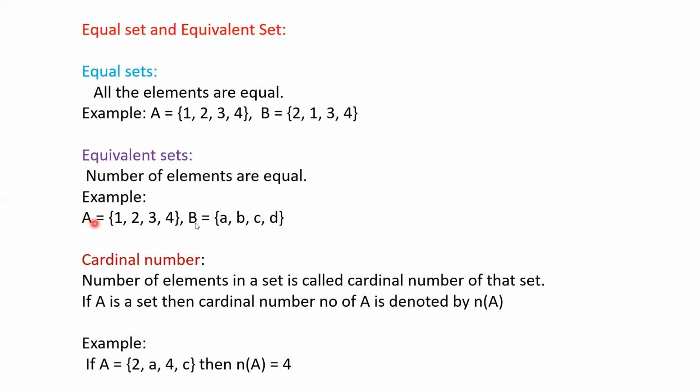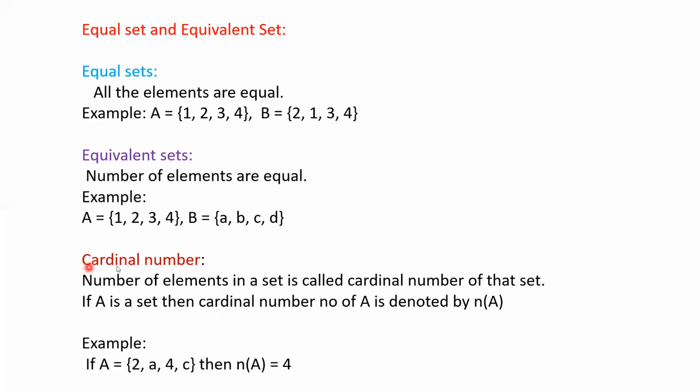But these two sets are not equal because the elements are not identical. So equal set and equivalent set are not the same. Equal set means all elements should be equal, and equivalent set means the number of elements should be equal.